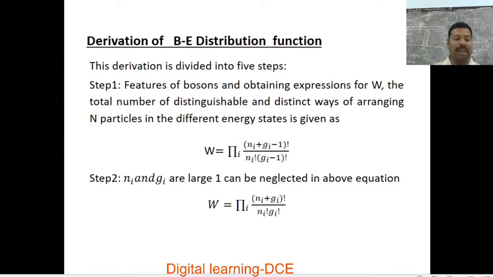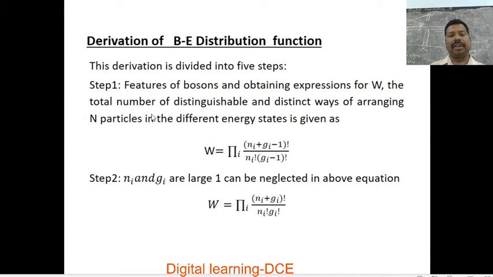Therefore, the actual number of ways in which ni particles are to be distributed in Gi sublevels is given by (ni plus Gi minus 1) factorial divided by ni factorial into (Gi minus 1) factorial. In the next step we are going to reduce this, just leaving the product term. This is the actual number of ways in which ni particles are distributed in Gi sublevels possessing energy Ei.